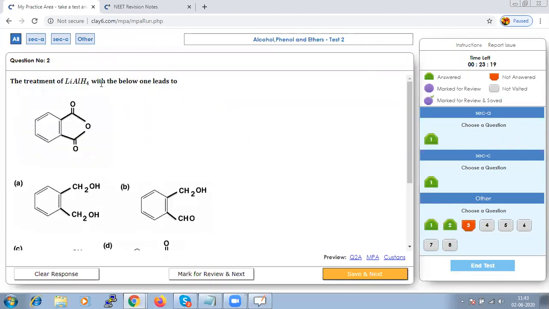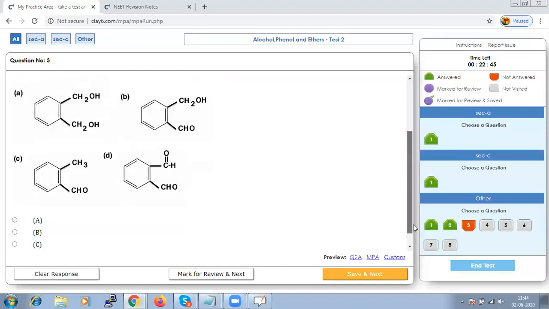The treatment of lithium aluminium hydride with the given compound leads to what product? It's a very simple fact that lithium aluminium hydride will react with your ester, acid, amides, acid halide, or anhydride in order to give you alcohol. Hence,